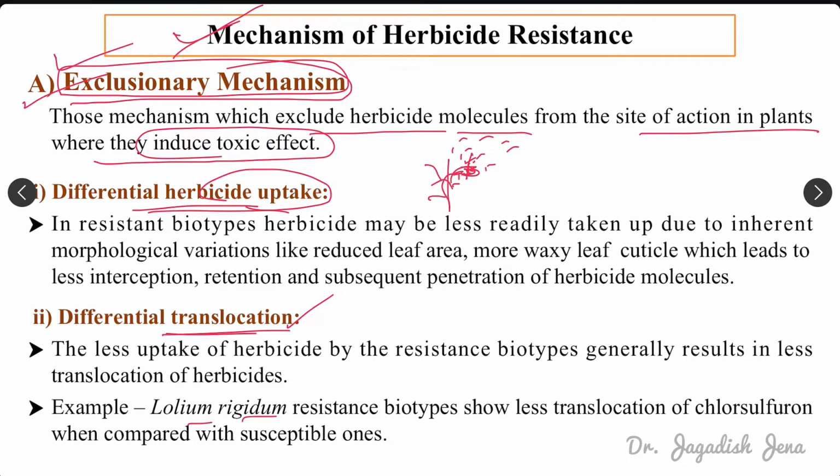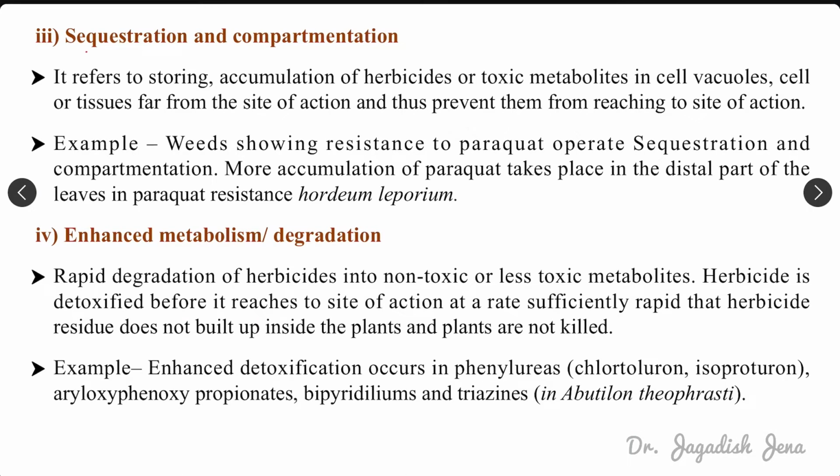For example, Lolium rigidum, this is a resistant biotype. So there is less translocation of chlorsulfuron when compared with the susceptible one. Okay. So these are some kinds of exclusionary mechanism. Then sequestration or compartmentation. If that particular herbicide is sequestered or combined with some biomolecule, then it cannot be translocated and is not available for the site of action to act properly, right? So if it is binding with some biomolecule inside the plant system, inside the weed system, it cannot reach the site of action and it cannot kill that particular weed.